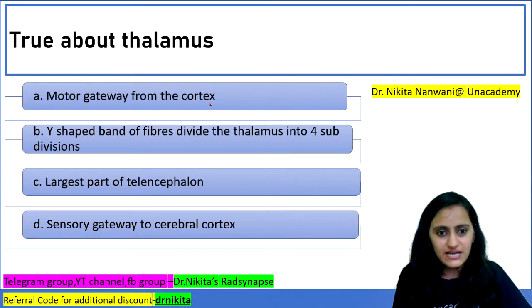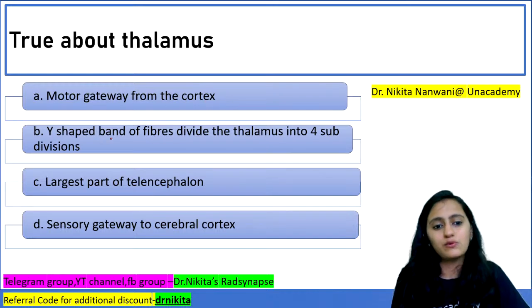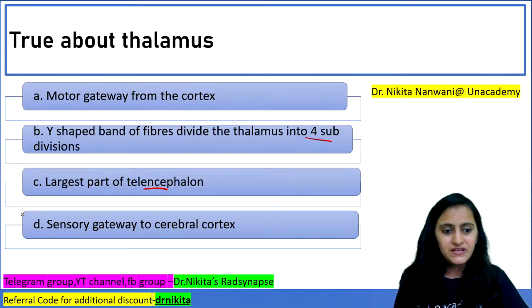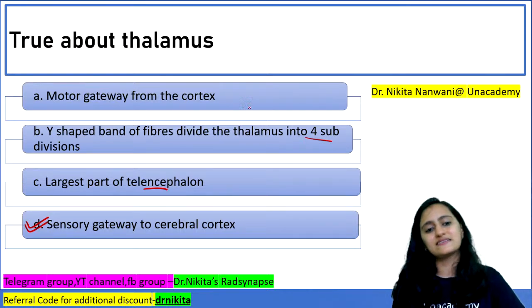Is it a motor gateway from the cortex? Y-shaped band of fibers divides the thalamus into 4 subdivisions. It is the largest part of diencephalon. It is the sensory gateway to the cerebral cortex. Absolutely right. It is the sensory gateway.